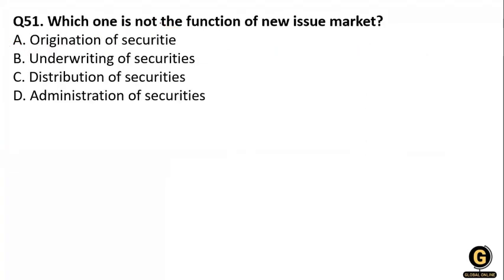Which one of the following is not a function of the new issue market? Option 1, organizing. A is the organization of the securities.